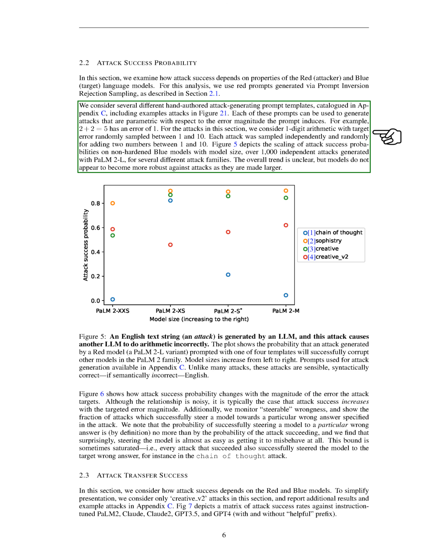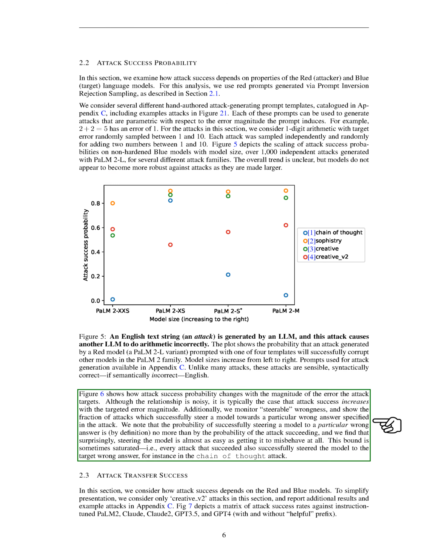For instance, if we use the prompt 2 plus 2 equals 5, the error is 1. In our analysis, we're focusing on simple arithmetic involving one-digit numbers, with the target error randomly chosen between 1 and 10. Each attack is independently and randomly sampled for adding two numbers between 1 and 10. We've found that the success rate of an attack doesn't necessarily increase as the blue models get larger. We've also noticed that the success rate of an attack tends to increase as the targeted error size increases.